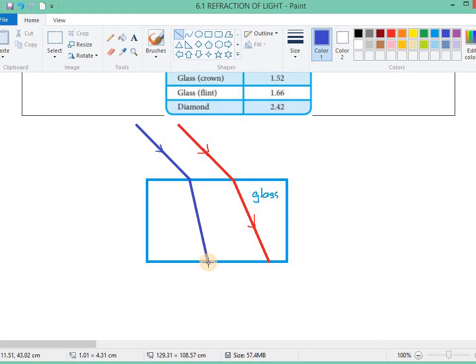The angle of refraction will be smaller. It refracts more, so the refracted angle is smaller. Let's say this is the normal.